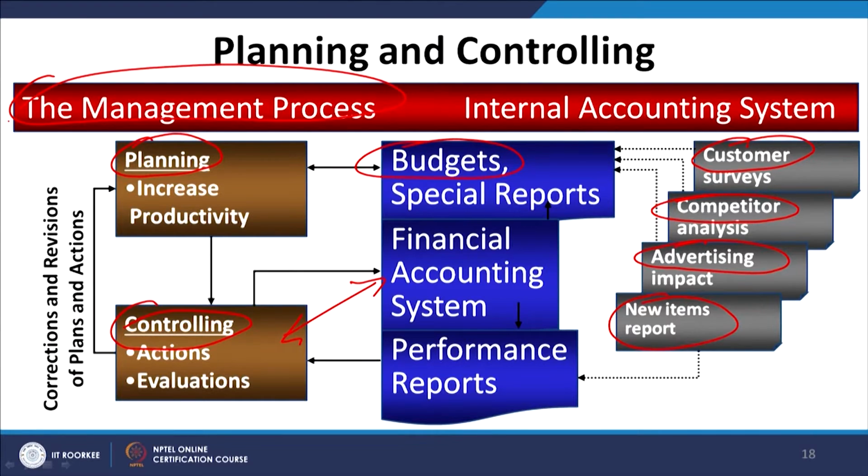On this side we are putting one thing, that is the management process. The management process is planning and controlling, with an internal accounting system that helps us in planning and controlling, and then we prepare the performance reports. When we exercise the control, we try to find out what went wrong in the current performance, and we correct our next period's planning by learning lessons from the present performance, so that next time these things do not occur, we do not commit any mistakes and we easily achieve the targets which we wish to achieve.